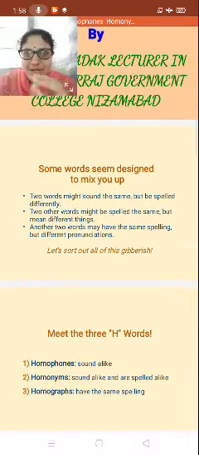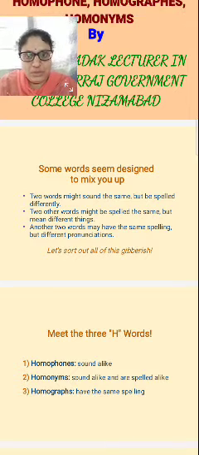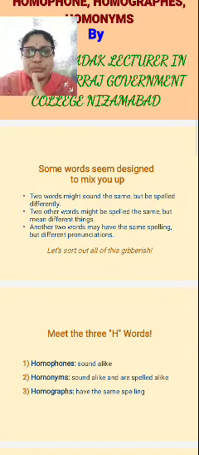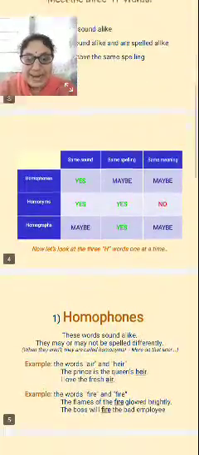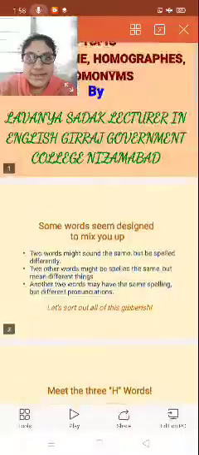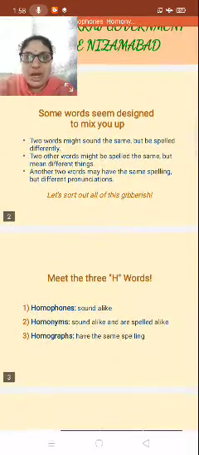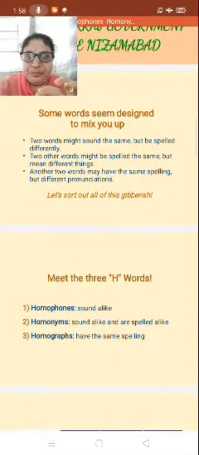We have learnt homophones, homographs and homonyms, right? We have learnt the 3H, triple H. What are the homophones? You have to remember that in the homophones, sound is same. Right? Sound is alike, means sound is same.